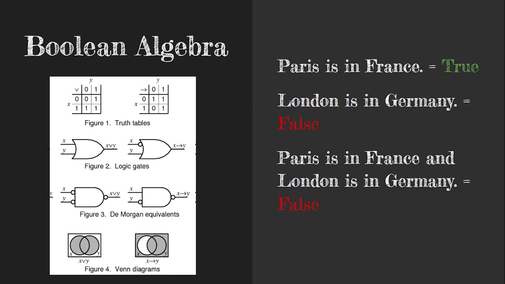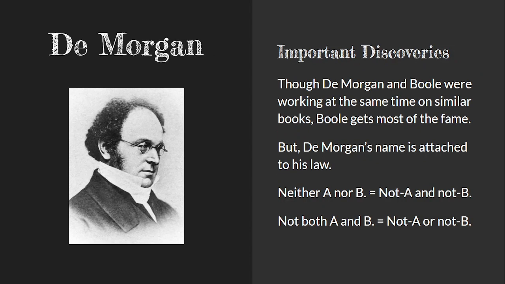And you'll get different results if you swap in the word or if into that sentence in place of and. Now, all of this, the math behind this, is called Boolean algebra. So Boole was the winner in terms of getting one of the most important things in logic named after him. His contemporary was a guy named Augustus de Morgan. And de Morgan and Boole got along. They worked together a bit.